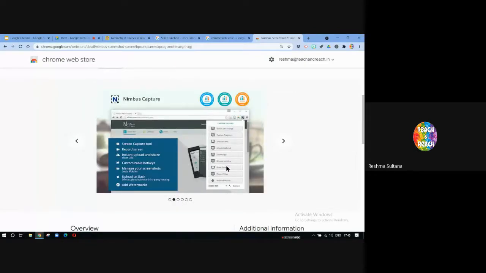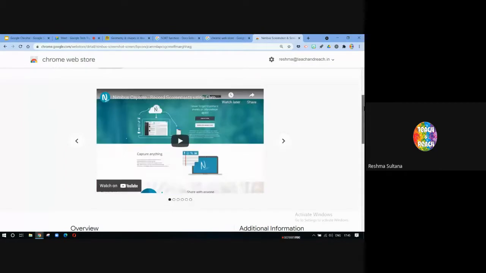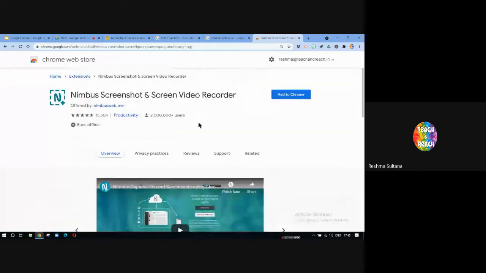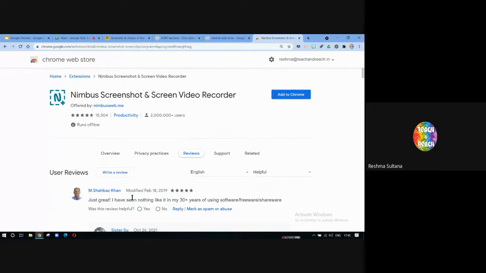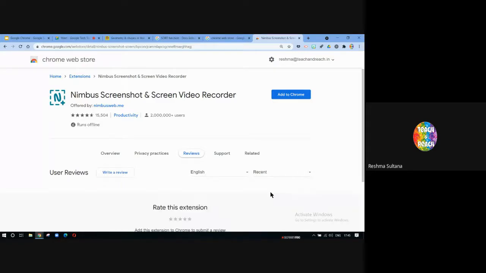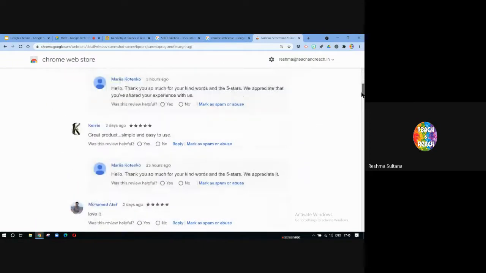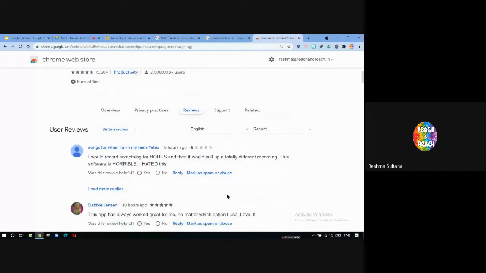It's giving me so many options. So let's say I like it. After going through the overview, I can also check the reviews by users. So these are some reviews. I can also sort them by recent reviews. So you can check the reviews and then decide. Some of them are saying nice, some of them are saying it worked great for them.